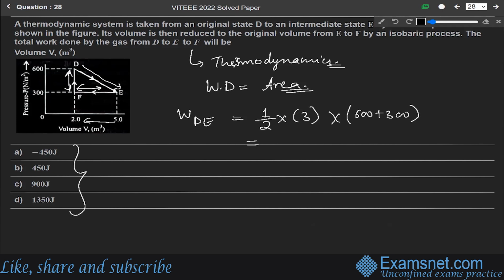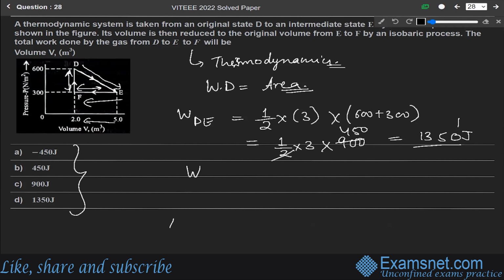So it will be 1 by 2 into 3 into 900, which is 1350 joule.